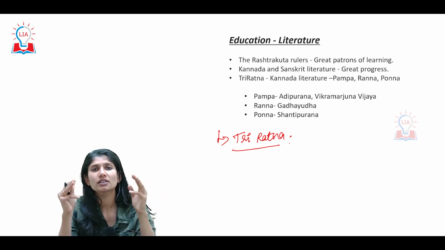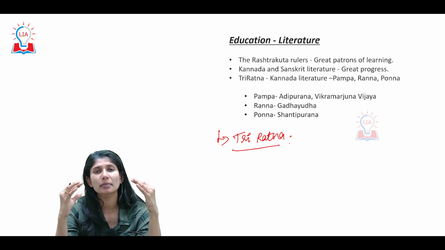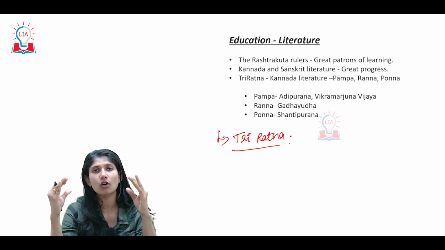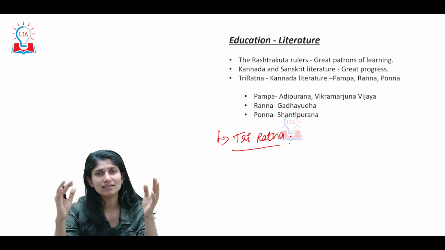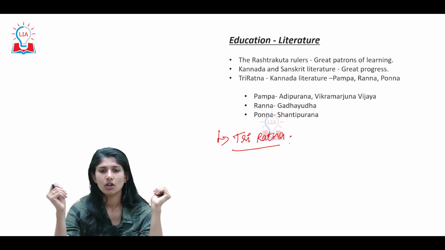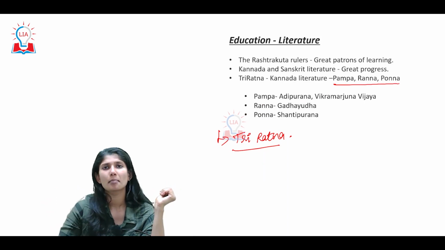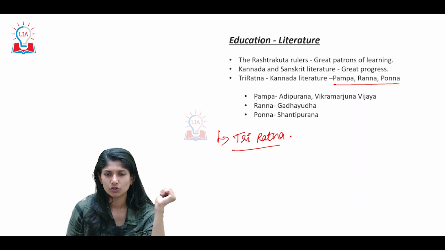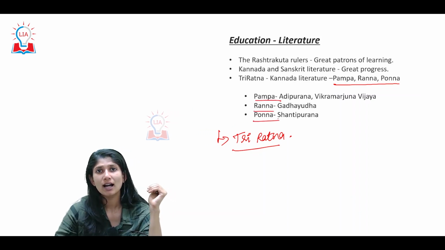There were three most eminent poets who belonged to this Rashtrakuta period and who were patronized by the Rashtrakuta kings, who also gave equal emphasis on education. Both Kannada and Sanskrit literature were patronized. Look at this, the three Ratna poets were Pampa, Ranna, Ponna. These are the books written by the three jewels of Kannada literary activity.